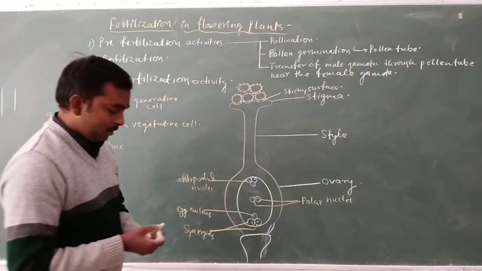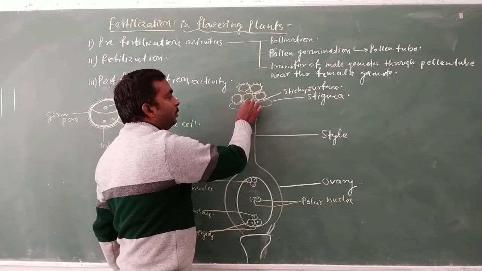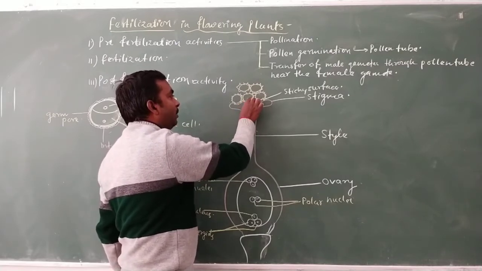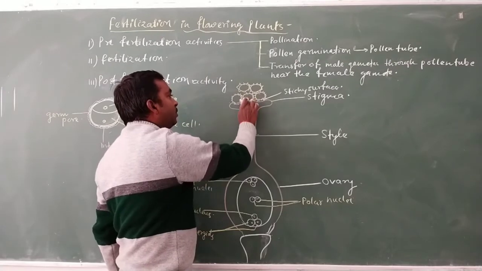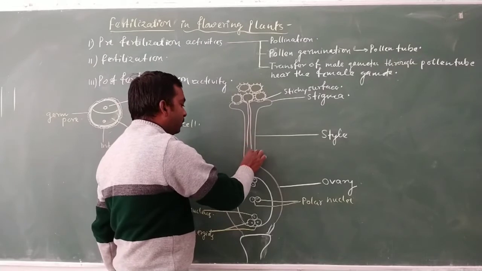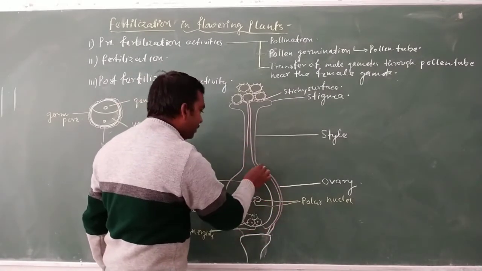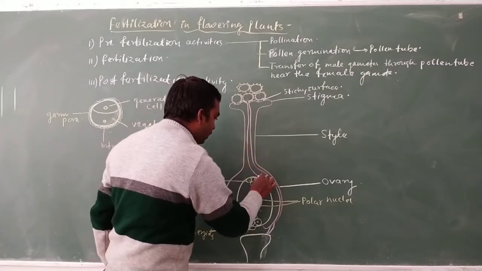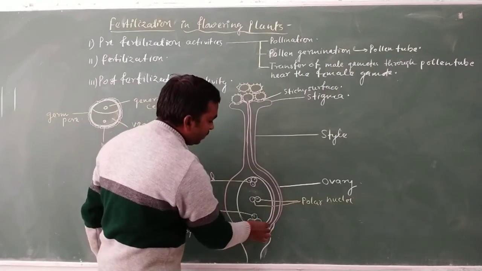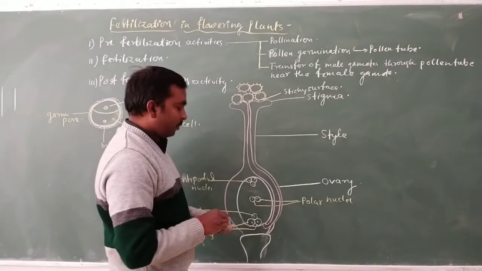So after pollination, this pollen grain, through the germ pore, in time comes out and makes the pollen tube. This pollen tube runs along the style and reaches near the ovule.